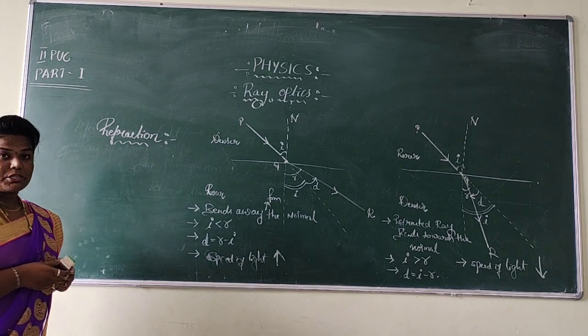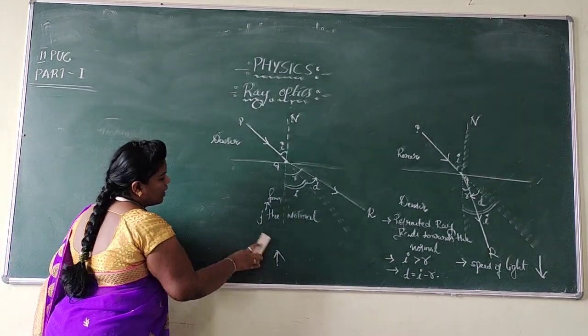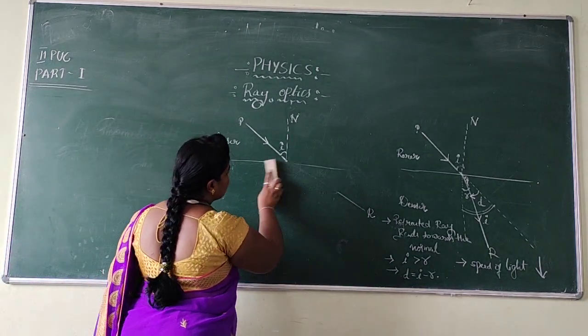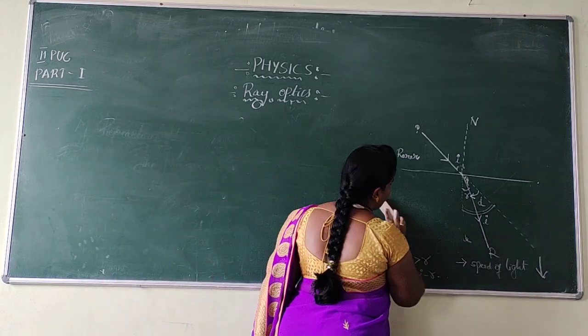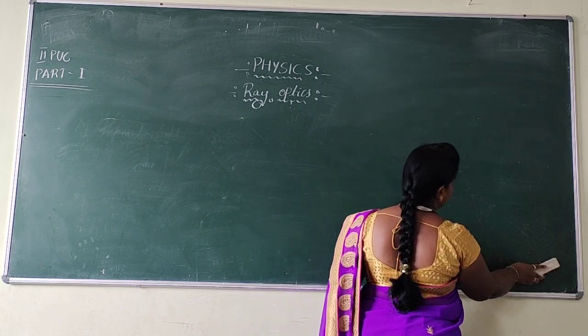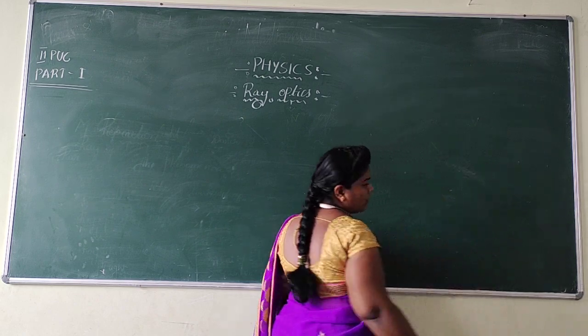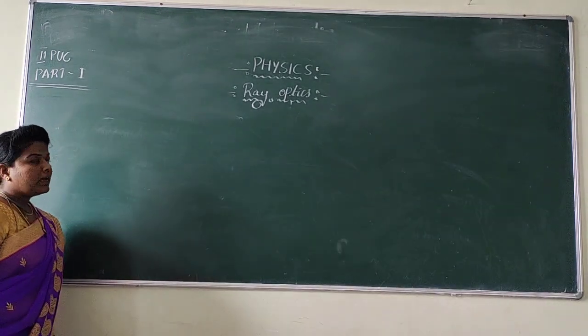With this, let us move towards the discussion of the laws of refraction. Dear students, in your 10th class, you might have discussed the laws of reflection, in which the first law states that the incident ray, the reflected ray and the normal drawn at the point of incidence all lie in the same plane.